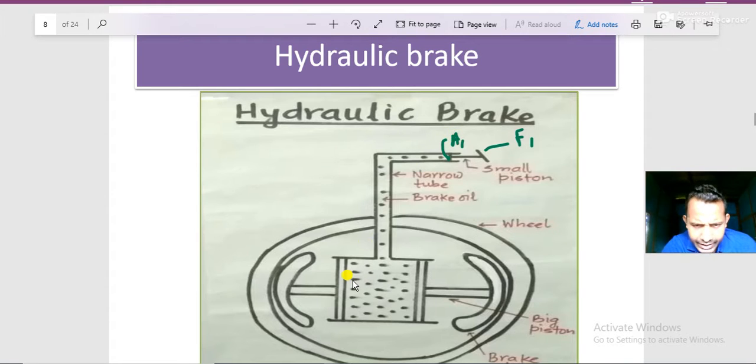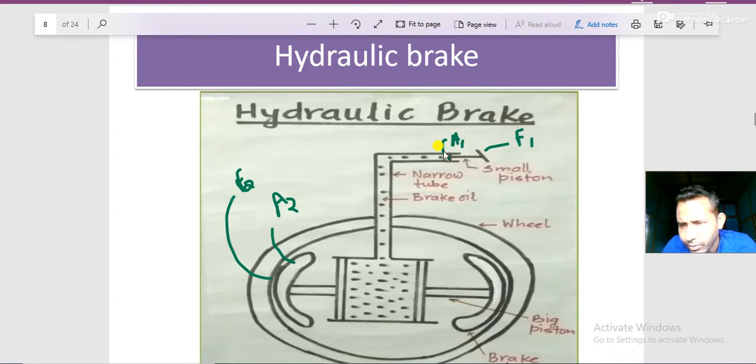Okay, A1, and for the large force, this is the area A2, and whatever force or load is applied, this is the load, meaning the wheel, F2. Just use Pascal's law, you will get the answer. This is the overall figure, this is the wheel, and you are applying the brake over here, both sides are there. The pressure on this side and the pressure on this side will be the same.